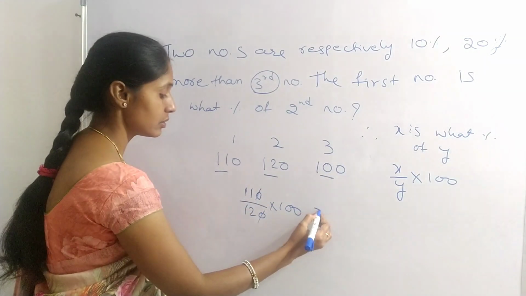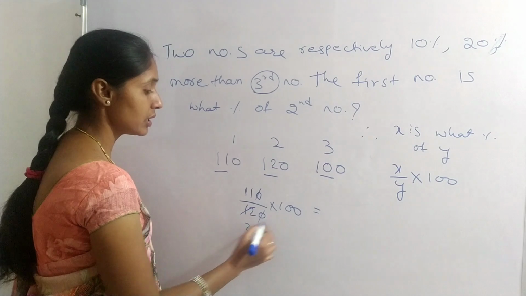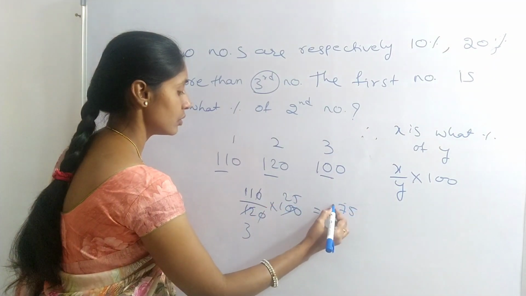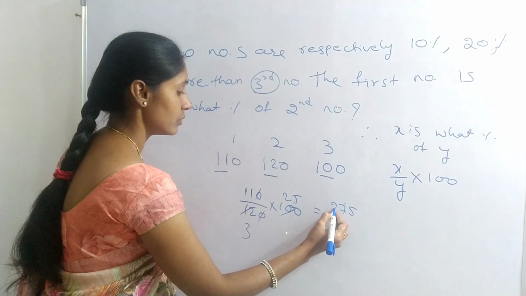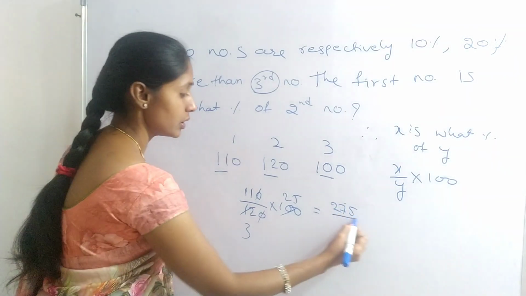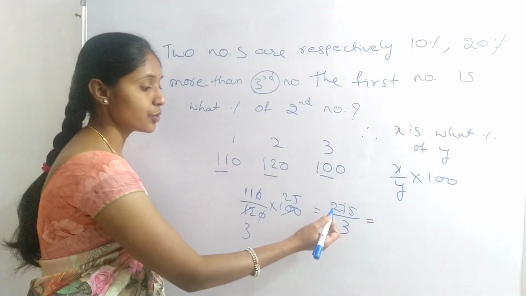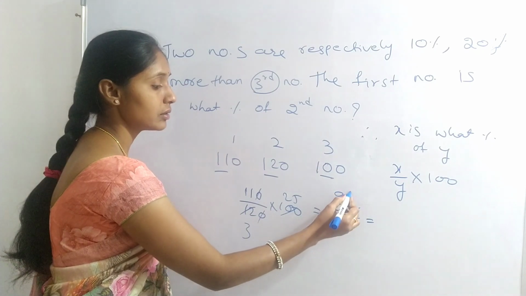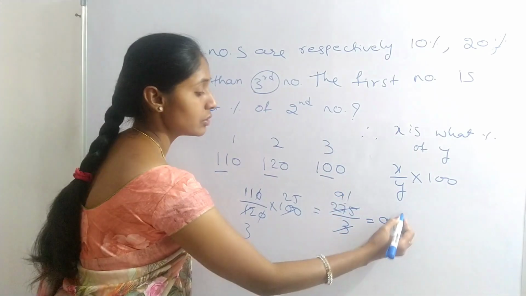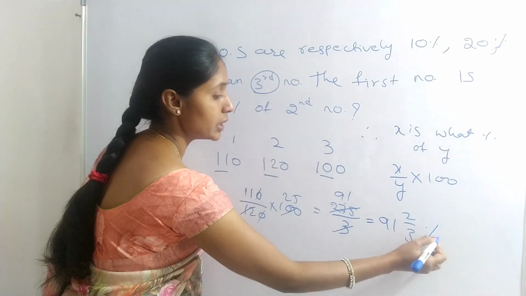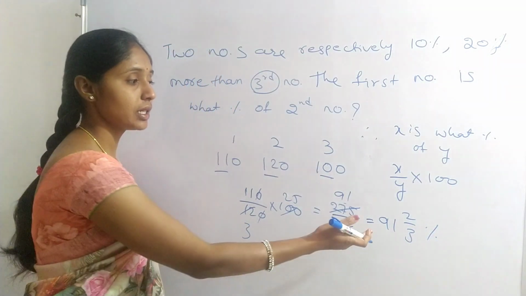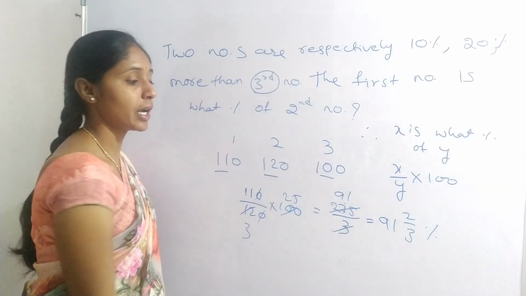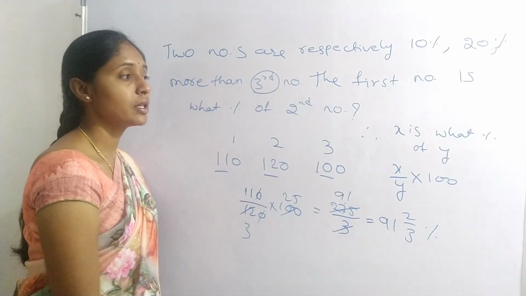The zeros cancel. 275 divided by 3 is 91 2 by 3 percentage. Okay, X is 91 2 by 3% of Y. The first number is 91 2 by 3% of the second number.